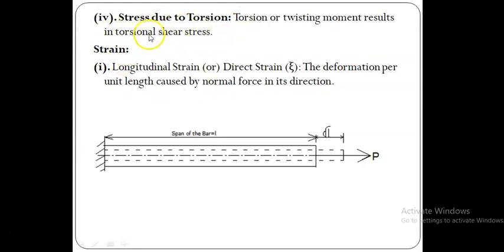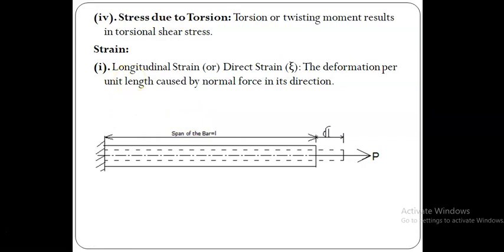So these are all the different types of stresses we have seen so far. The first one is normal or direct stress, the second one is shear stress, the third one is bending stress, and the fourth one is stress due to torsion. Torsion or twisting moment is given to the member, and therefore shear stresses are developed at that section of the member. All these stresses will be dealt with in detail in coming units. Now we just see the introduction part only.